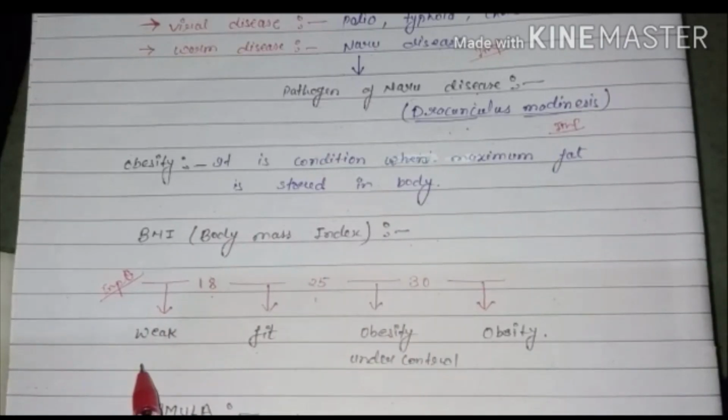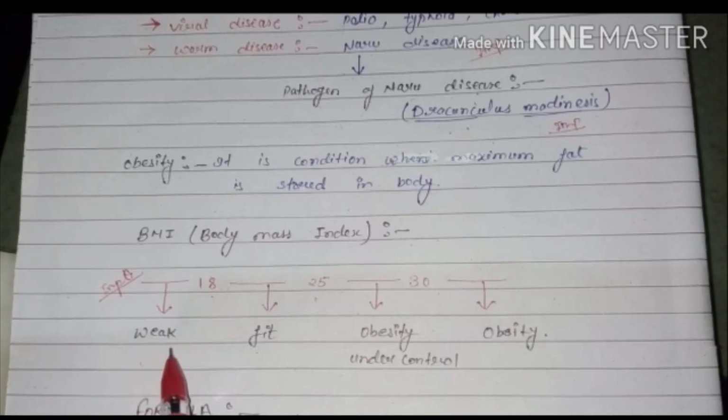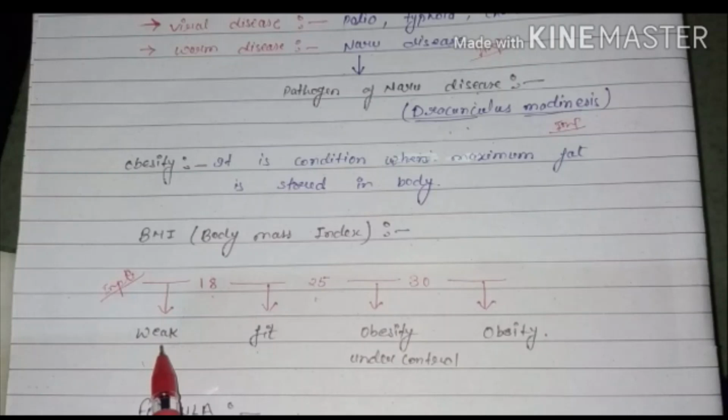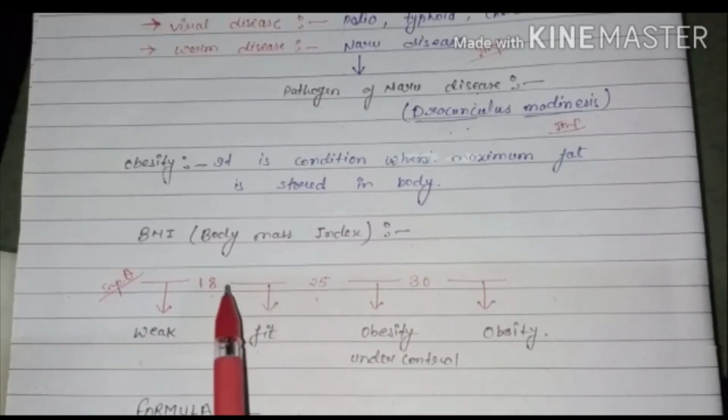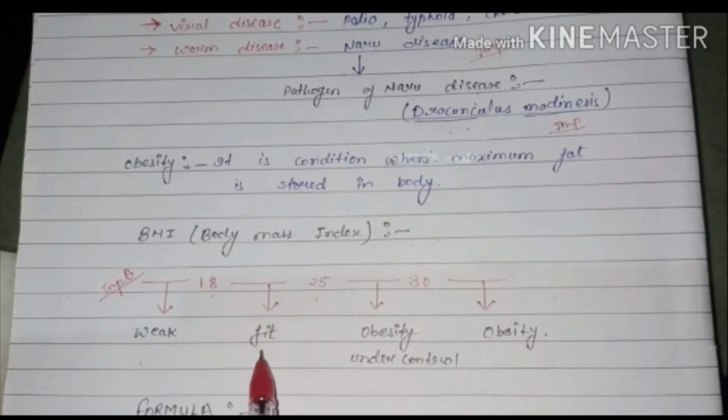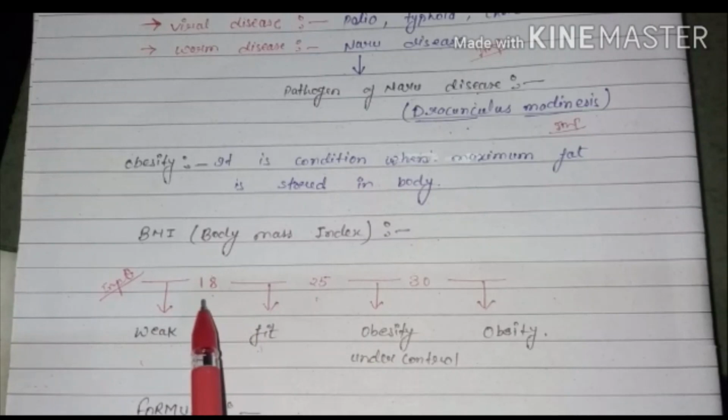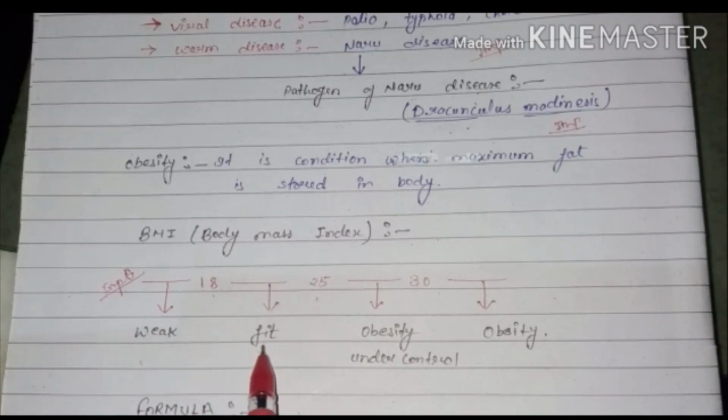Below 18 the person is weak, meaning they require more fat. Between 18 and 25 the person is fit.